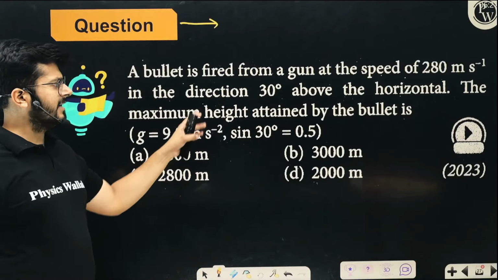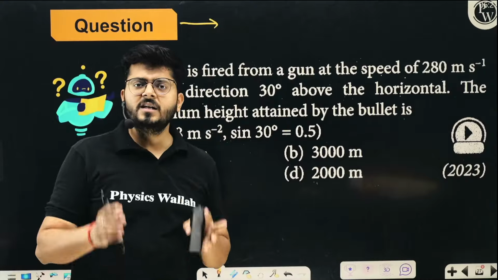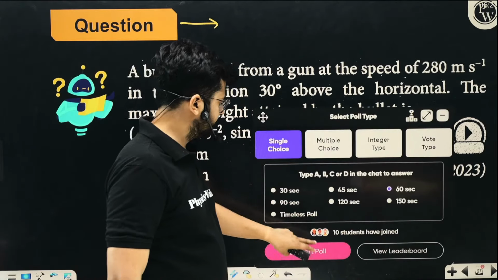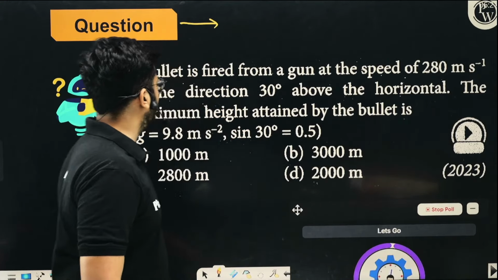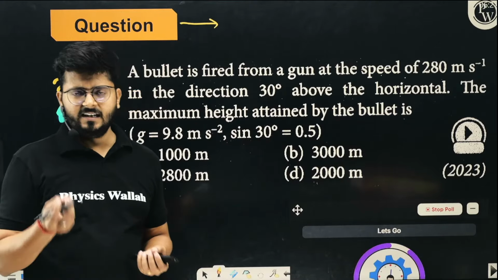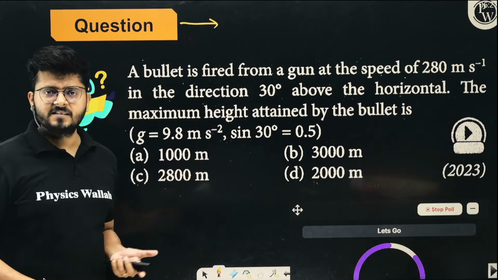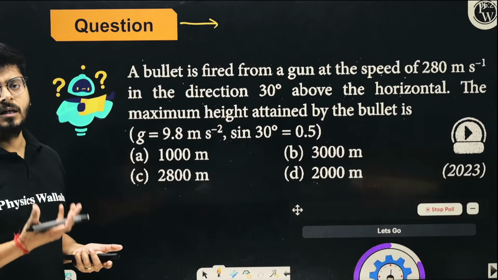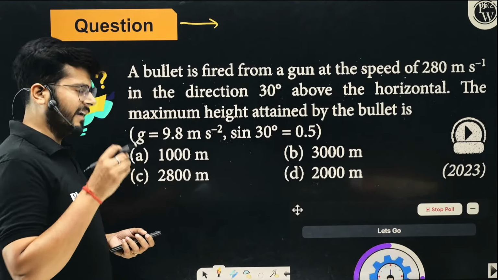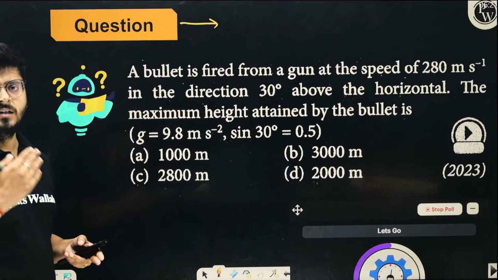Otherwise, they are asking questions from the projectile motion which are directly based on the formula. Look at the question and try to solve it. So generally from the projectile motion they ask you these 2 types of questions: simple energy considerations and simple formula based questions. So you don't have to invest so much time on projectile motion at this moment, if you have not done it already.